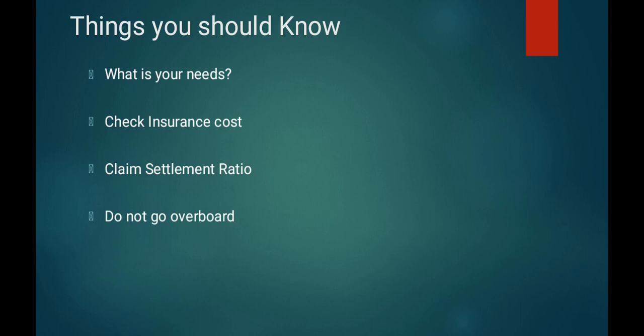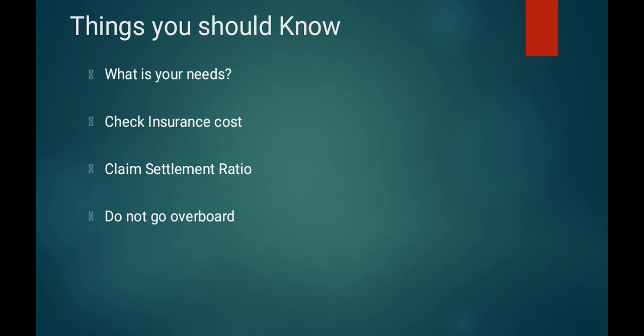So check your financial situation. Say you can pay a premium amount of 5,000 or 10,000 for LIC, and you can pay a premium amount of 5,000 for medical insurance. Then take a single medical insurance plan for your family, and take a single insurance plan for your life coverage.